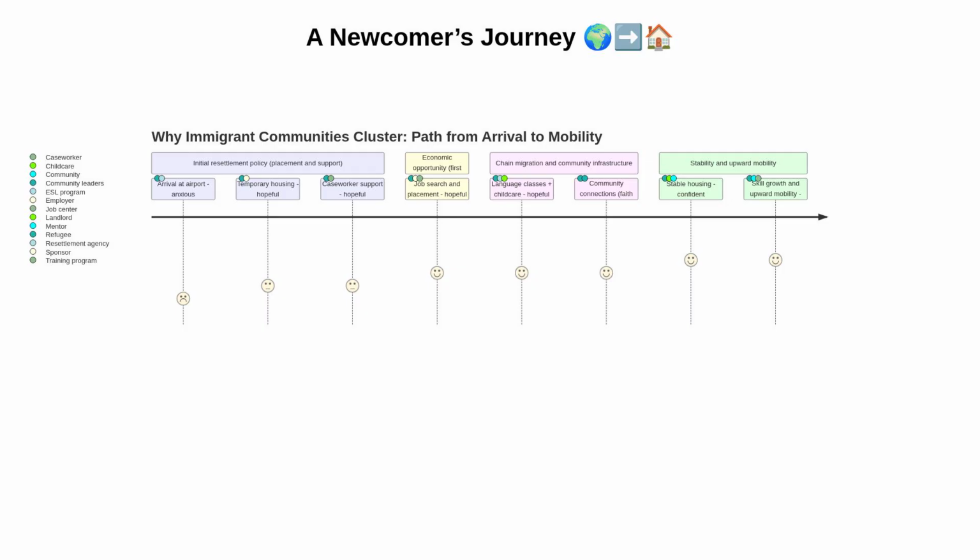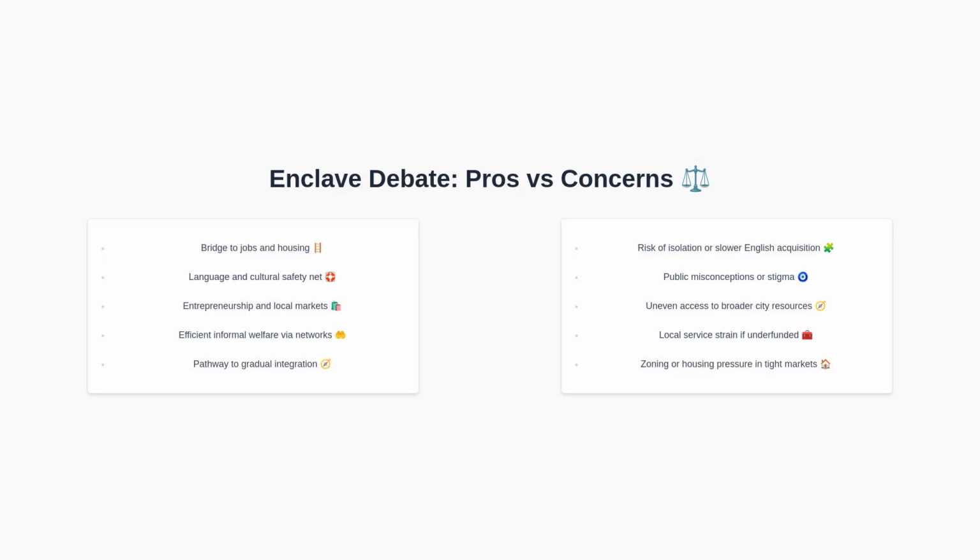Now that we have the social dimension, let's compare the benefits and concerns often raised about enclaves. On the benefits side, enclaves act as bridges to jobs and housing, create cultural and language safety nets, stimulate entrepreneurship, and mobilize efficient informal welfare through community networks. These can provide a pathway to gradual integration.